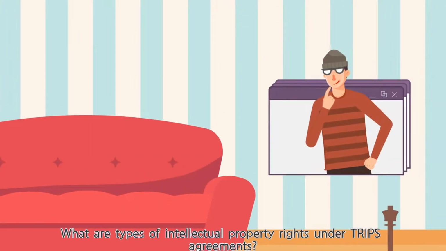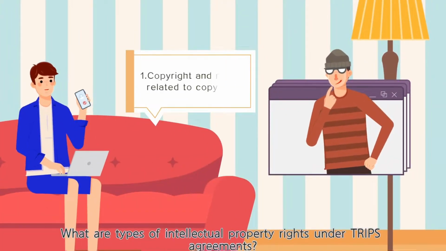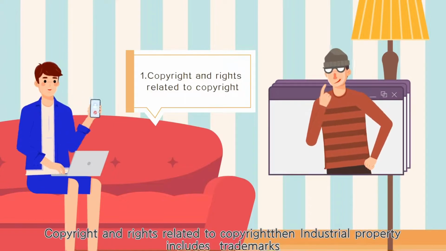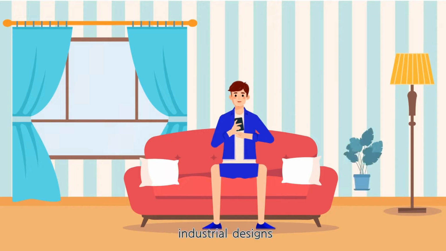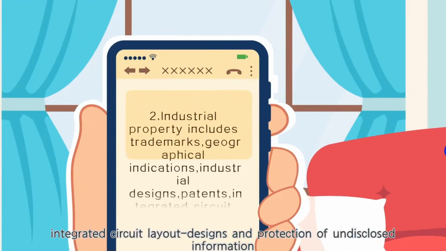What are the types of intellectual property rights under the TRIPS agreement? Copyright and rights related to copyright. Then industrial property includes trademarks, geographical indications, industrial designs, patents, integrated circuit layout designs, and